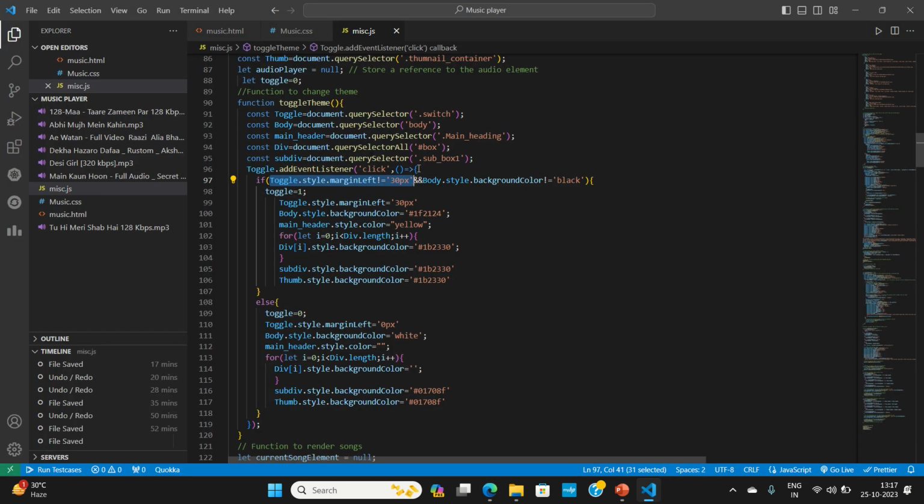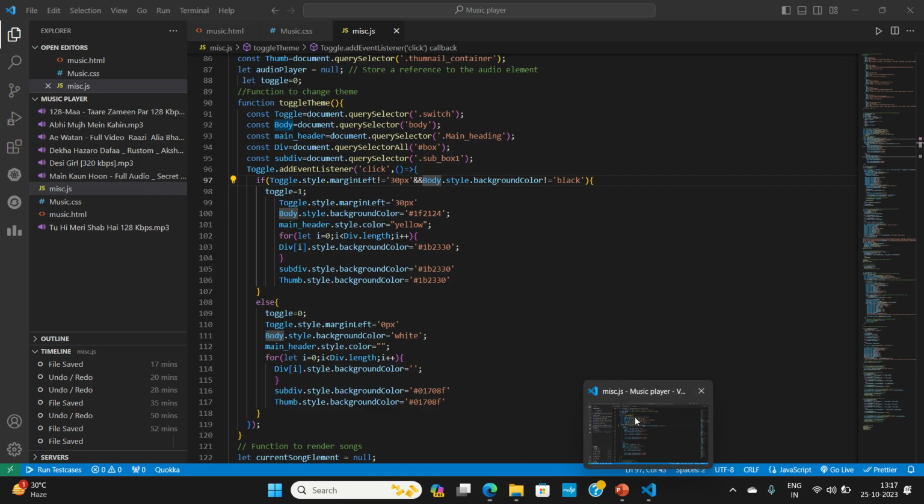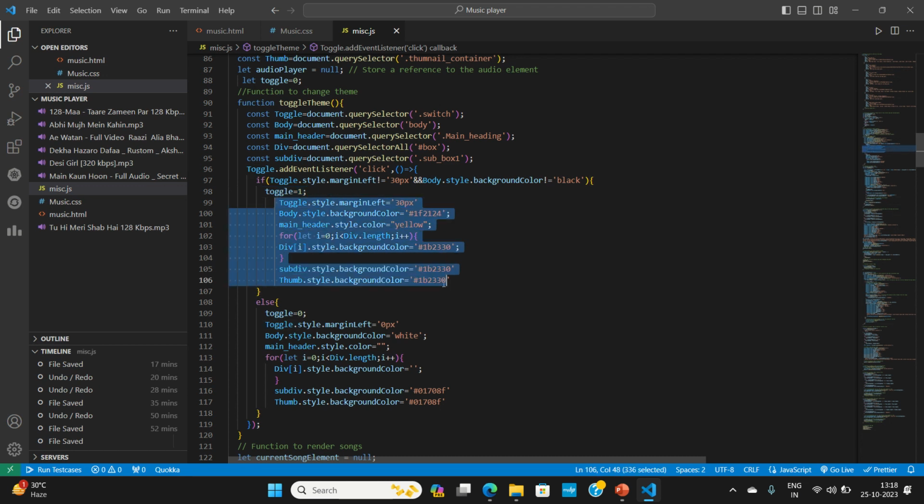If that particular distance is not equal to 30 pixels, and the color of the body is not black, that is, it is actually white. Body means basically this whole portion, everything that it is containing. Then purposely I am initializing a variable named toggle to 1, and then I am making the changes here.